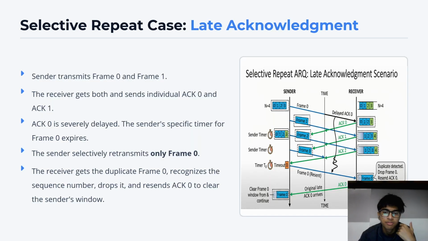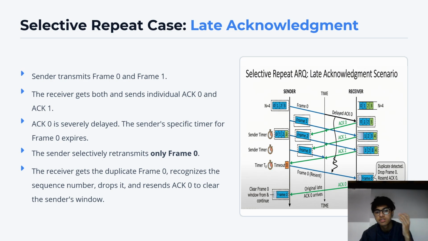Another important case for the selective repeat ARQ is the late acknowledgement case. As you can see inside this, the frames 0, 1, 2, 3 are sent, and when frame 0 is resent, the acknowledgement for frame 0 gets very delayed. And in such delayed acknowledgement cases, the sender selectively retransmits only frame 0 since the acknowledgement has come very late. But the receiver has actually received frame 0; just the acknowledgement has reached the sender really late.